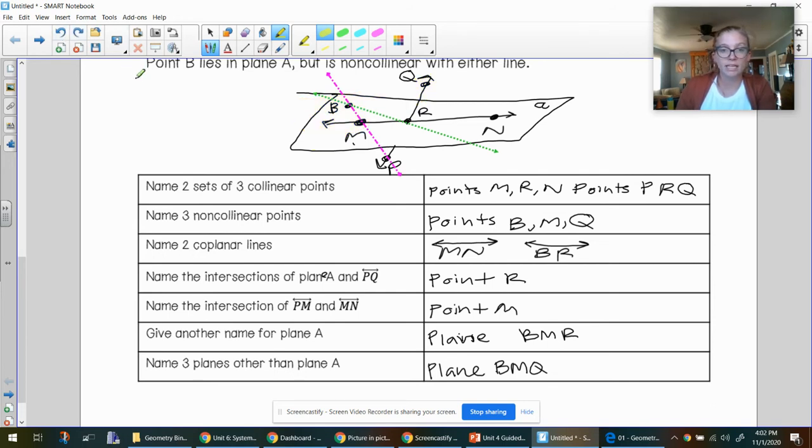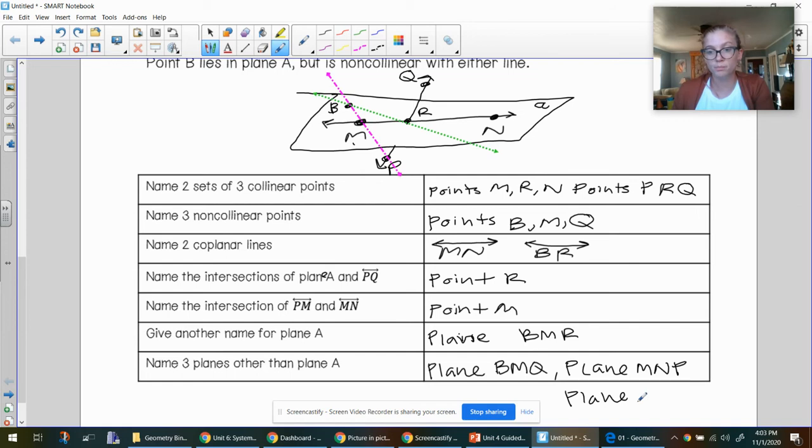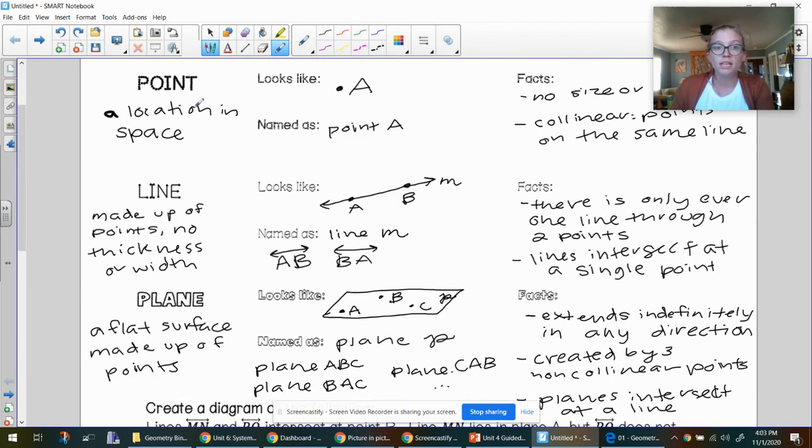We could have plane MNP, which would go almost perpendicular to the plane we have right now. We could have plane BQN as well. These would all be different planes than plane A. So these are our basics: points, lines, and planes. Everything else we'll do is going to be made up of a combination of points, lines, and planes.